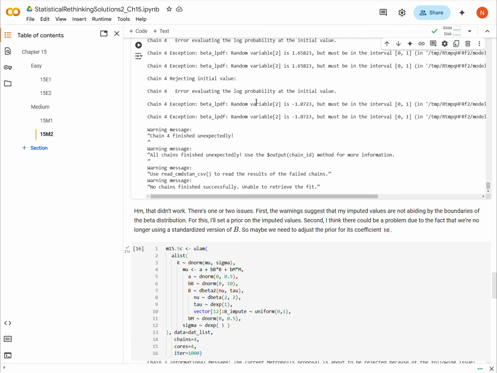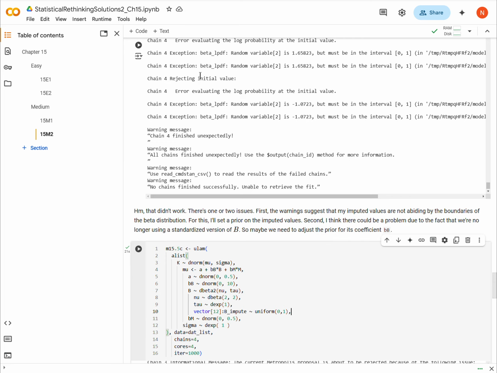So we need to set a prior on the imputed values for B, and that's what's going on with this line right here. We're only proposing values between 0 and 1. And there are 12 missing values, which we learned earlier in the chapter. You could just inspect the data to figure that out.